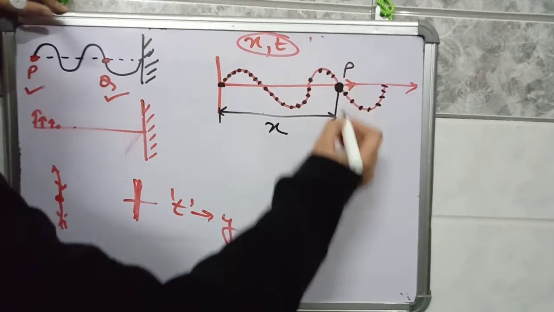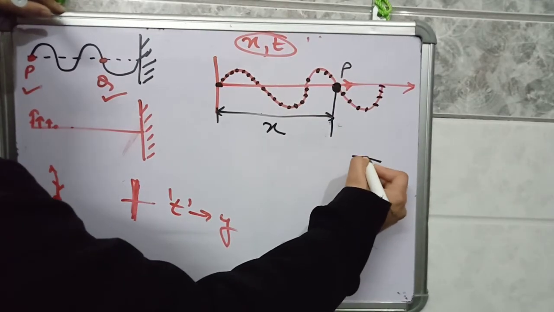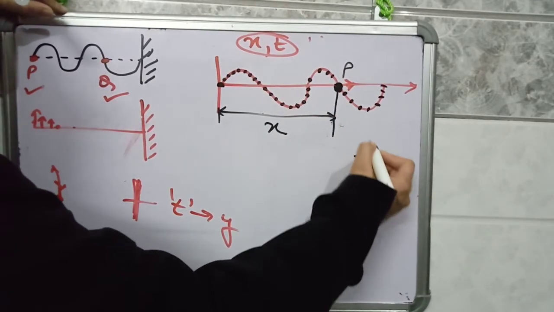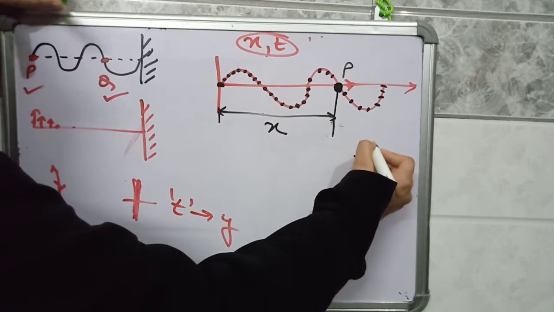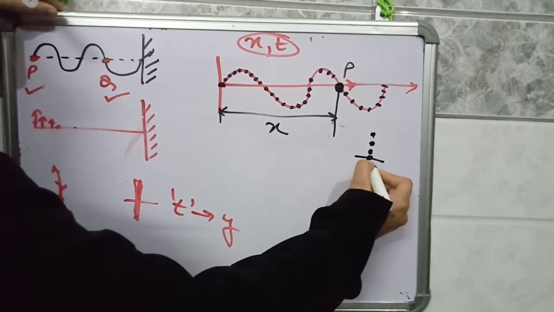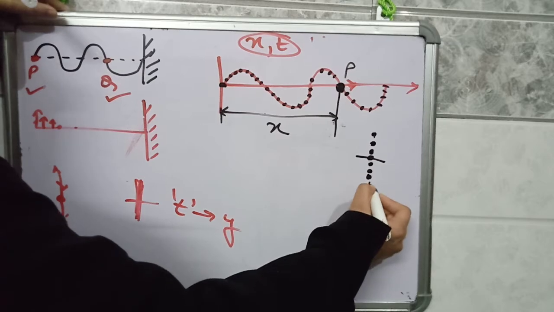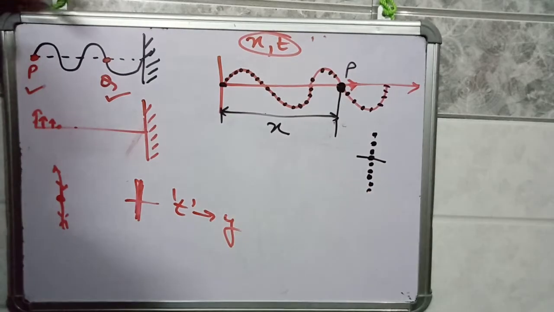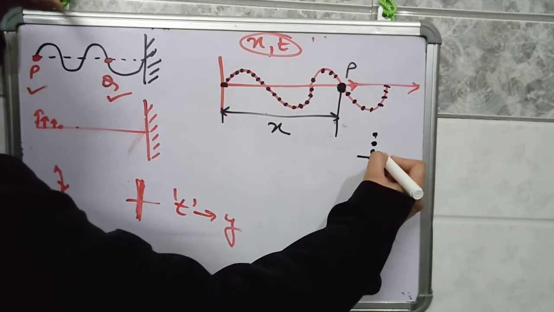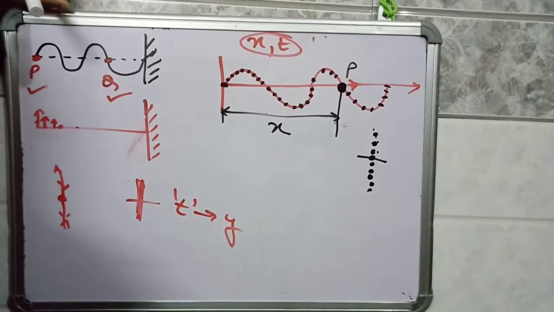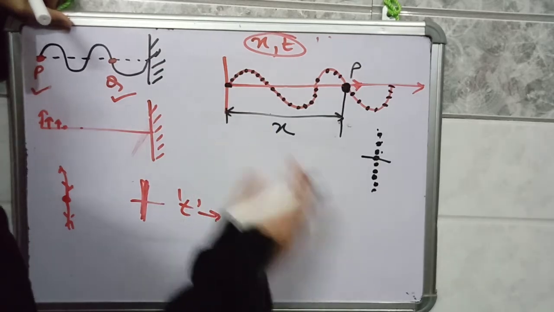Now this particle P can be at the mean position, or at this position, or at this position, it can be at any position. So how can we specify the position of the particle, whether it is at this or this position? We can specify it with respect to time t.